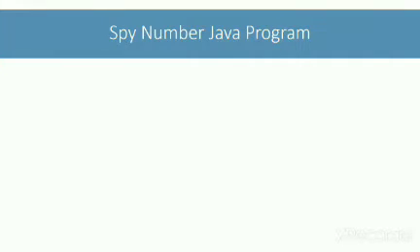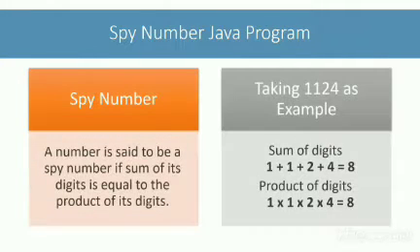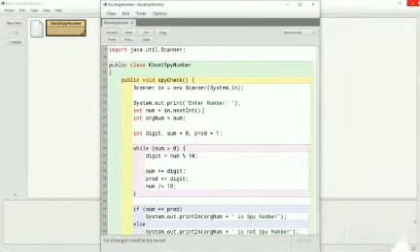In this lesson, we will look at SPI number program. A number is said to be a SPI number if sum of its digits is equal to the product of its digits. Taking the example of 1124, sum of its digits is 8. Product of its digits is also 8. So 1124 is a SPI number. Here is our SPI number program.